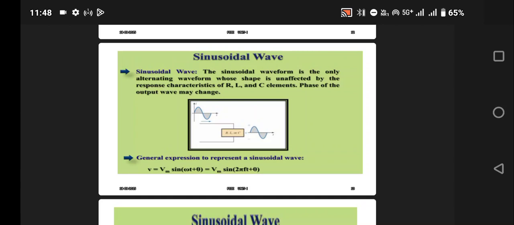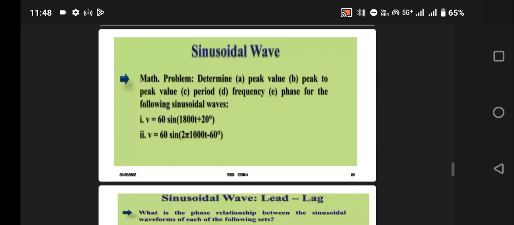What is the general representation of a sinusoidal waveform? For a sinusoidal waveform, the instantaneous voltage is nothing but the maximum voltage times sine of omega t plus theta. These show some examples of sinusoidal waveforms with various amplitudes as well as phase angles.